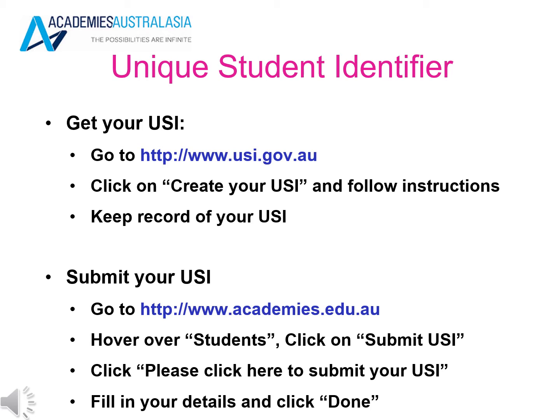To get your USI, simply go to www.usi.gov.au. Click on Create your USI and follow the instructions. Keep a record of your USI. Then go to www.academies.edu.au, hover over Students and click on Submit USI. Please click here to submit your USI. Fill in your details, including the USI number that you previously recorded in the previous website, and then click Done.